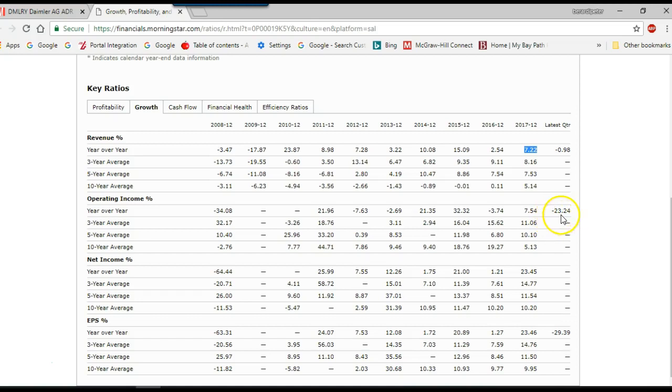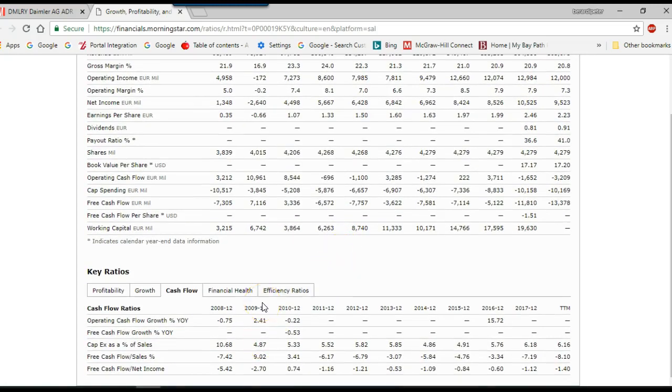Again, in the world of investing, these numbers are not draconian. We don't know if these quarters where these companies are seasonal or not. But again, year over year, 7.54 is below 3 and 5-year averages. Net income and earnings per share gives you the growth rate. Cash flow,